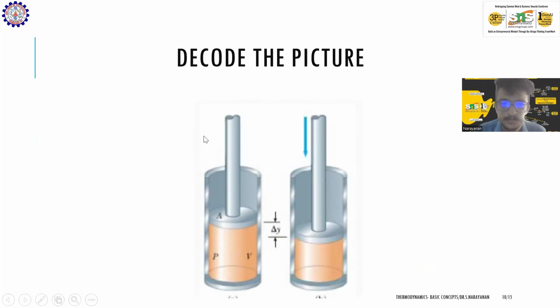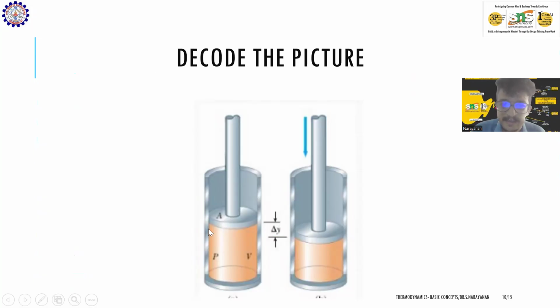So you can see in this picture, on the left hand side, we are having a pressure and volume, and we are compressing. So there is a difference in volume. What does the difference in volume cause? It is caused due to work supplied to that piston. We are pressing that piston and reducing the volume. We are supplying work. So I represent work through this picture.